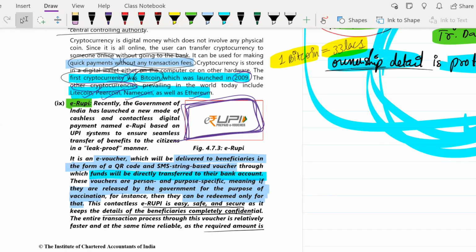So you have a voucher worth 500 rupees and they'll tell you the purpose: for buying jeans only you can use this voucher, and then you get the benefits, whatever is there out of it. The same way the e-rupee also works. It is nothing but an e-voucher. This is delivered to the beneficiaries in the form of a QR code or SMS string based voucher.